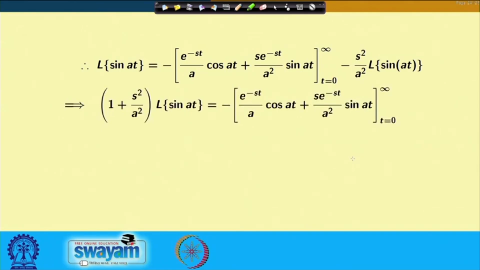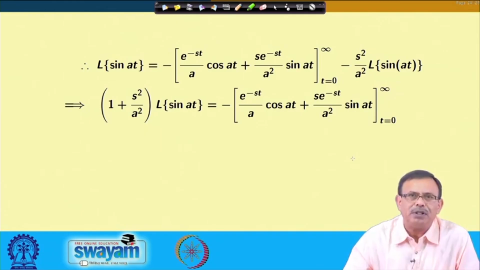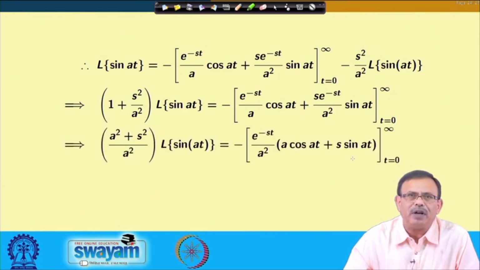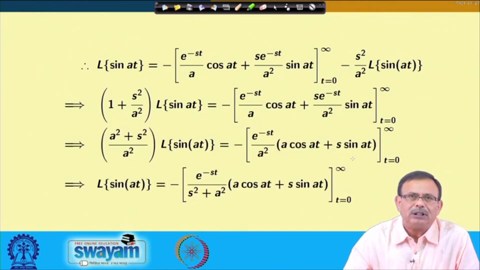This Laplace transform of sin a t, I can bring it to the left hand side, and if I bring it, then 1 plus s square by a square into Laplace transform of sin a t equals this limit I have to find out, and if I evaluate, I will obtain the next step like this, and therefore, I am getting Laplace transform of sin a t equals e power minus s t by s square plus a square into minus a cos a t minus s sin a t, t equals 0 to infinity.